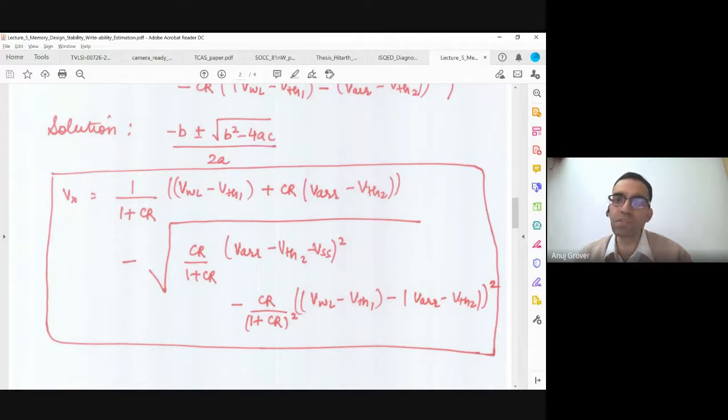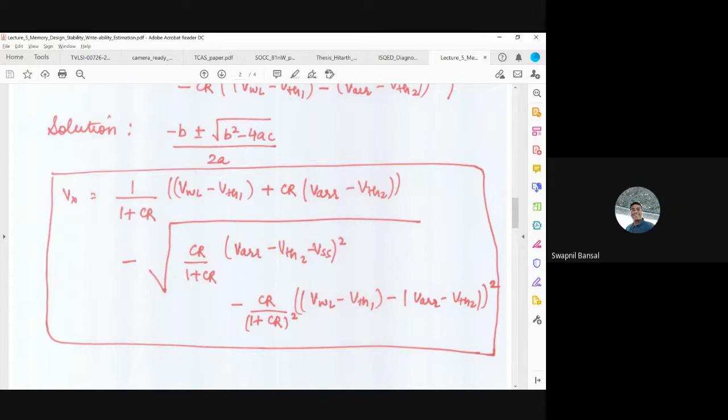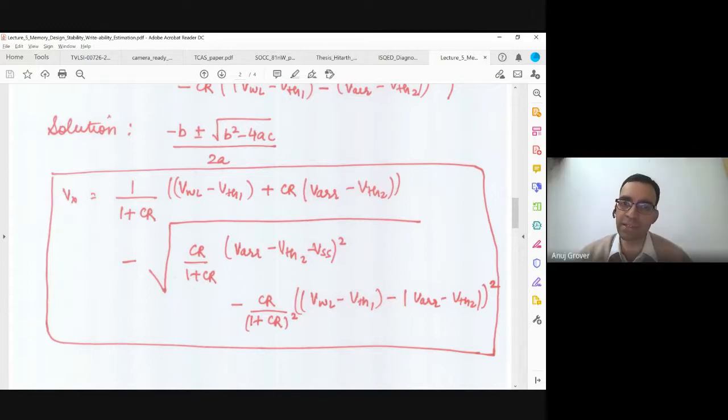Is this okay? This is something you have to do in your assignment. Yes, sir. I want you to derive this equation yourself also in the assignment there. Is that okay?